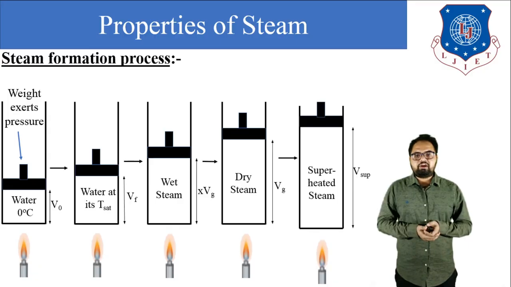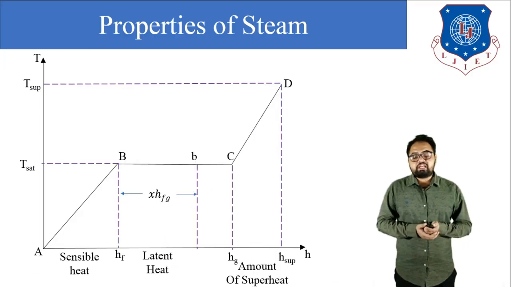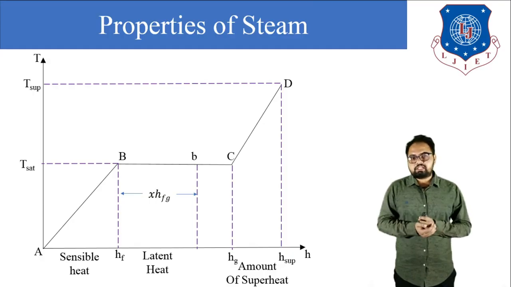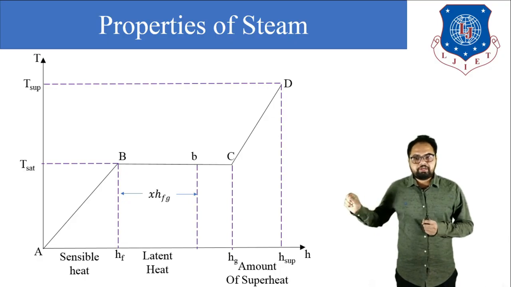This whole theory we will understand with the TH diagram, temperature versus enthalpy diagram. Here temperature is in degrees Celsius or Kelvin, and specific enthalpy, small h, is in kilojoule per kilogram, because we are taking 1 kilogram of water. So let's start. First of all, when we fill the water inside the cylinder at 0 degrees Celsius, the condition of water is at point A.